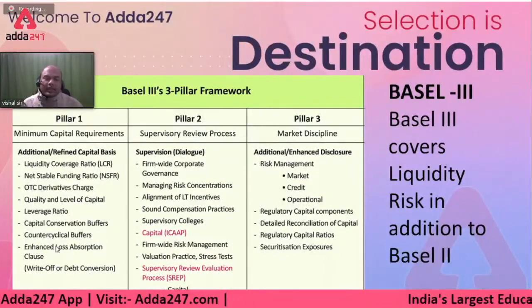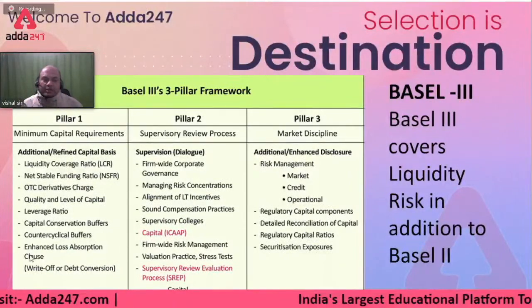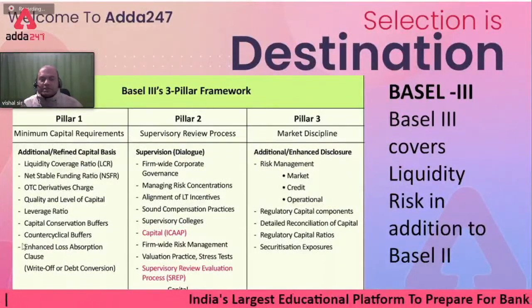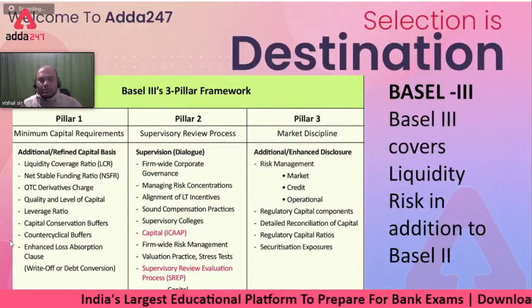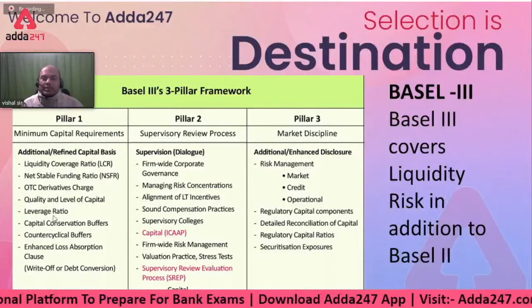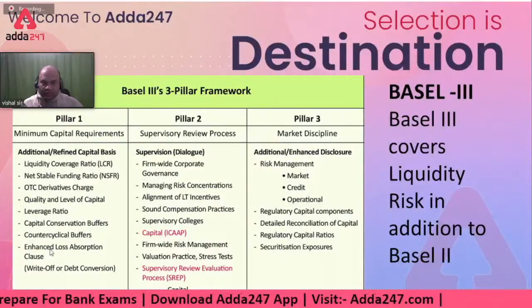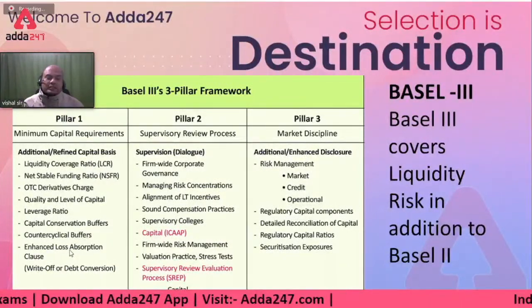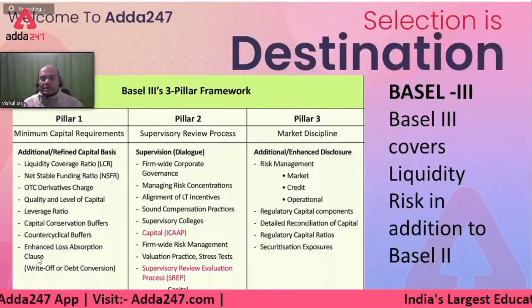Okay. Enhanced loss absorption clause. Now this is always important because this is a part of the capital part. That's why minimum capital requirements have increased over here. So enhanced loss absorption clause should be there.